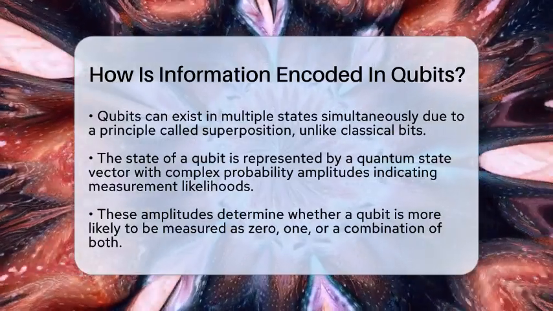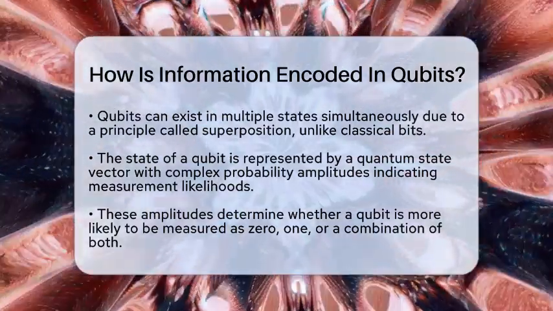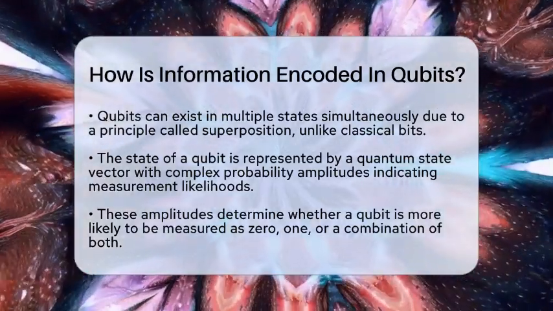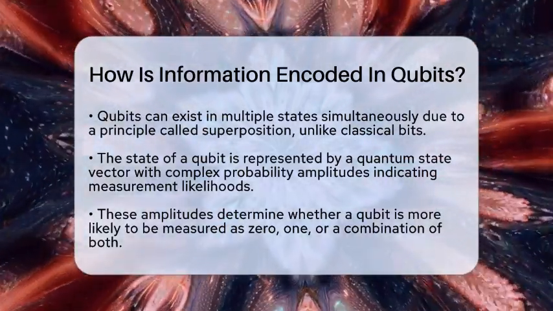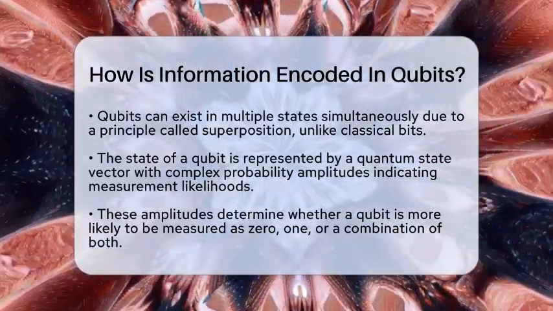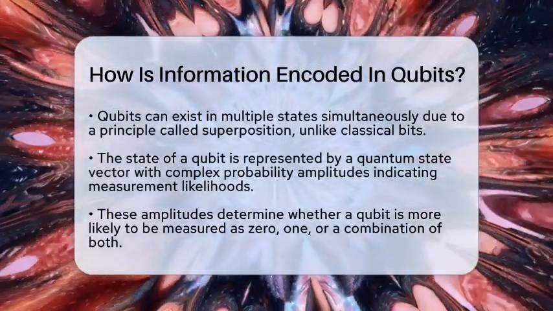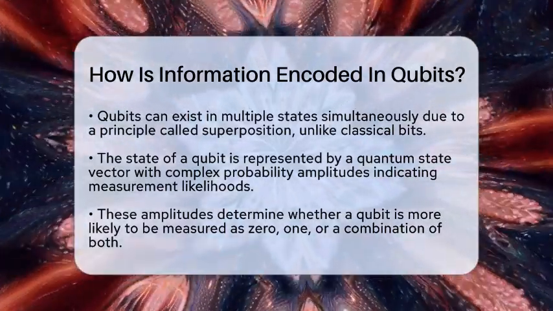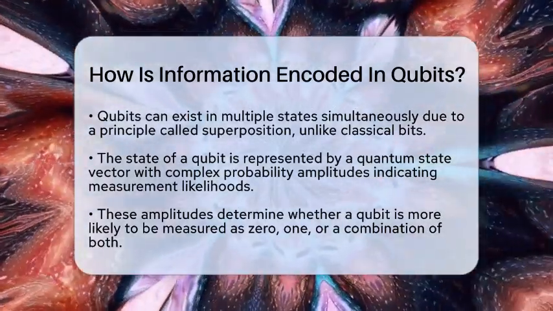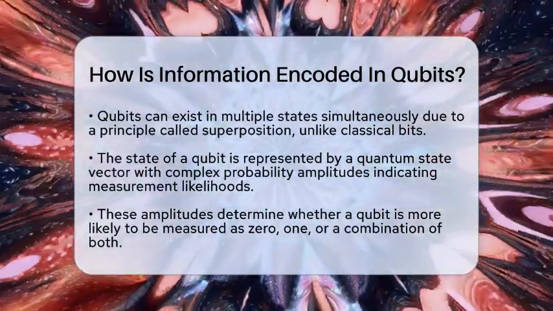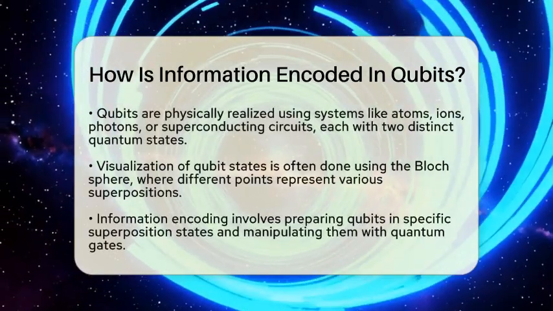The state of a qubit is described by a mathematical object called a quantum state vector. This vector has two parts called complex probability amplitudes, which tell us how likely the qubit is to be measured as 0 or 1. These amplitudes are like weights that determine the qubit's behavior when we look at it. The more balanced these amplitudes are, the more the qubit is in a superposition. If one amplitude is bigger, the qubit is more likely to be found in that state when measured.